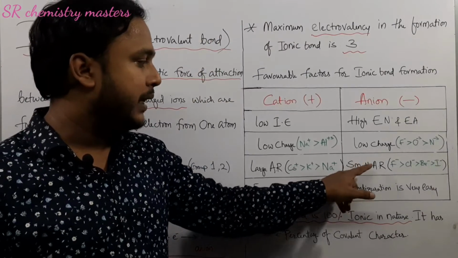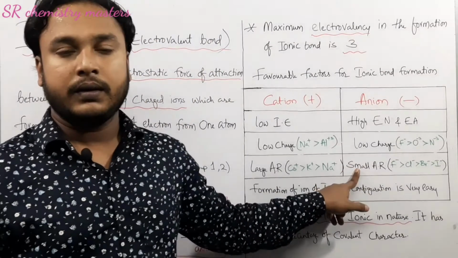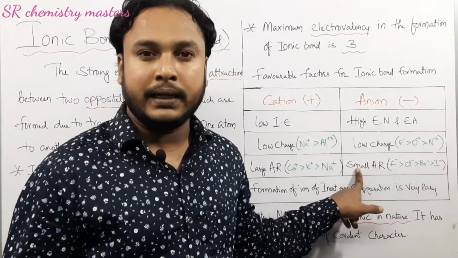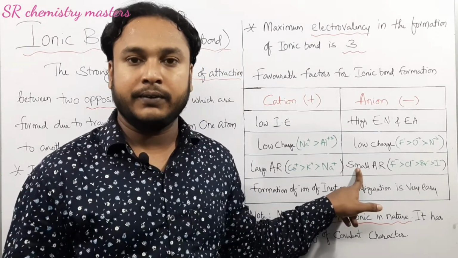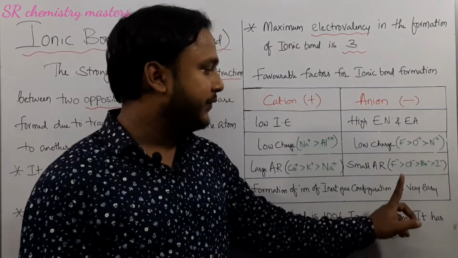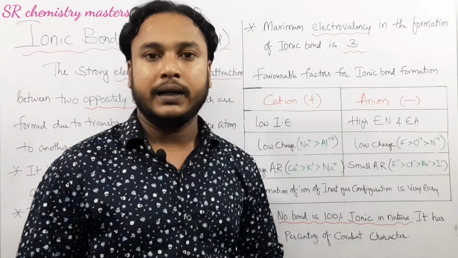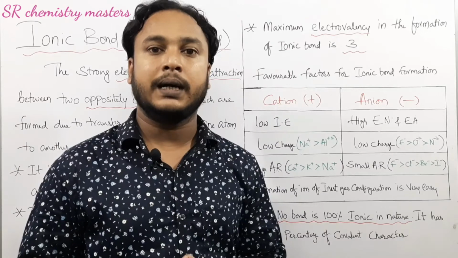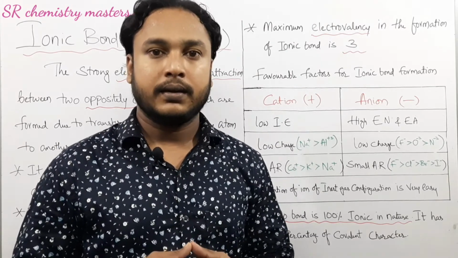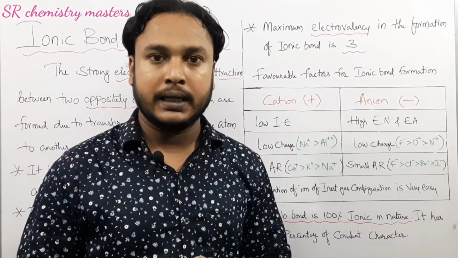When it comes to the atomic radius of anion, always the anion with smaller atomic radius favors the formation of ionic bond. If we compare the ionic character of fluorine, chlorine, bromine and iodine, fluorine will have more ionic character because the atomic radius of fluorine is lesser when compared to that of other three.